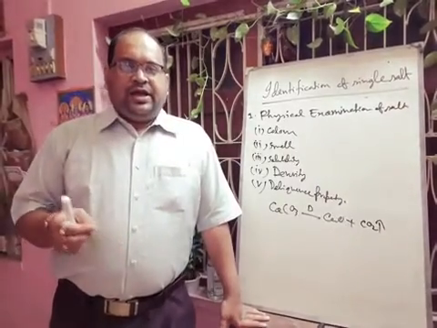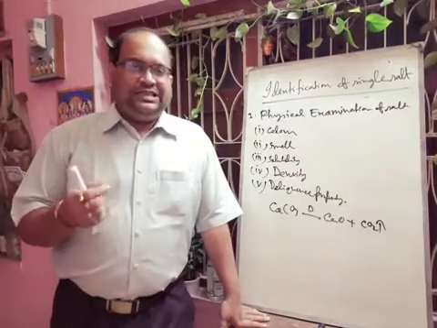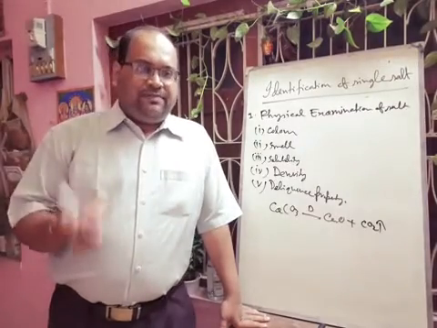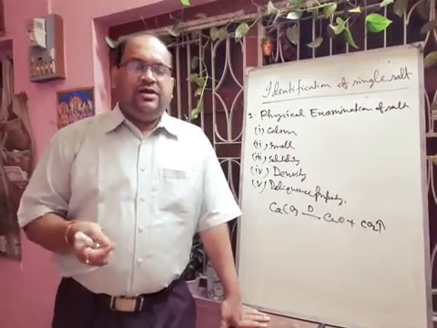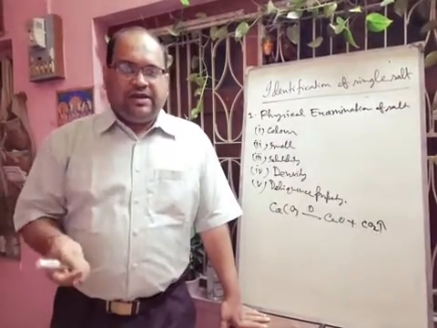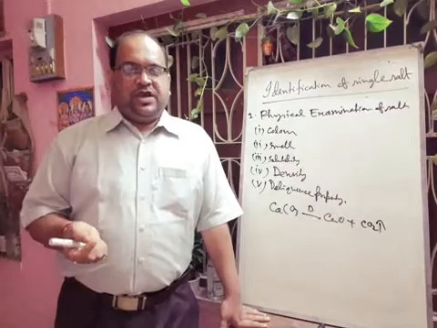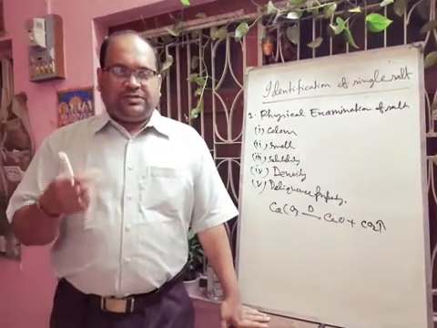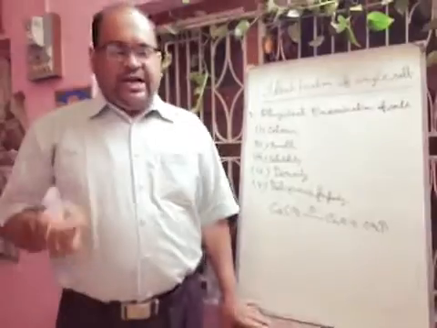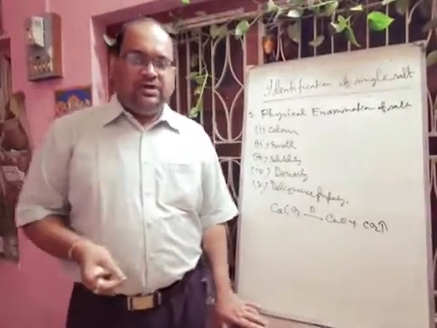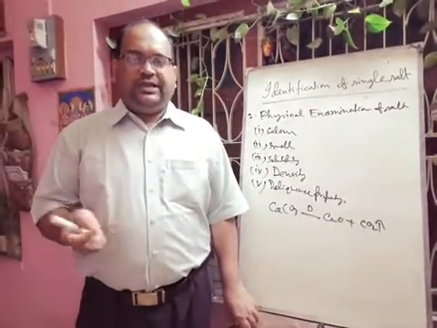Next one, the color change. Suppose your salt is zinc carbonate. Whenever you apply heat, there will be formation of zinc oxide and carbon dioxide. Zinc oxide, when it is hot, will become yellow, and when it is cold, it will become white. So there will be some color change. Suppose you take lead carbonate, definitely when you apply heat, there will be formation of lead oxide. Lead oxide, when it is hot, is brown, and when it is cold, it is yellow.